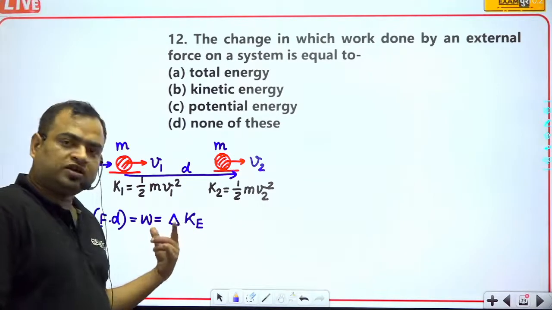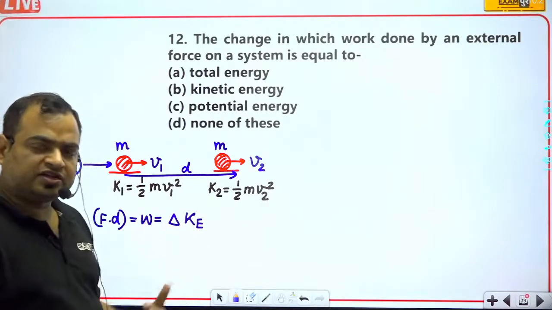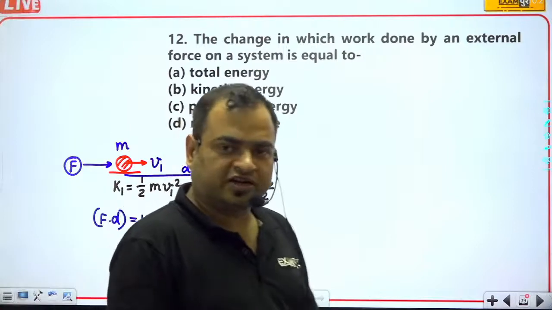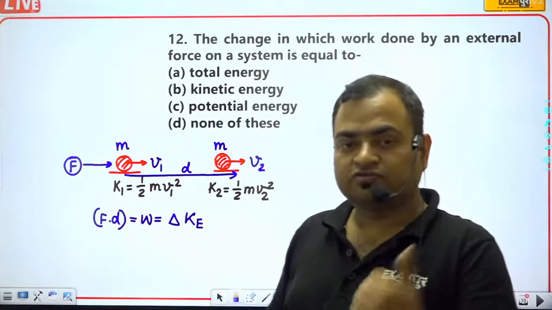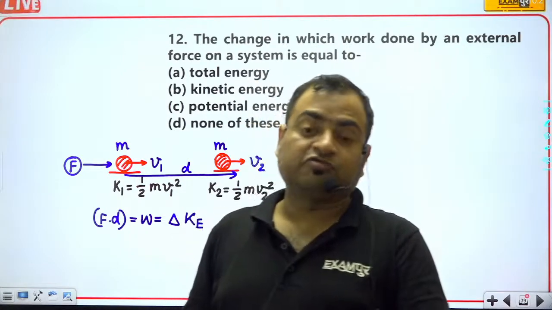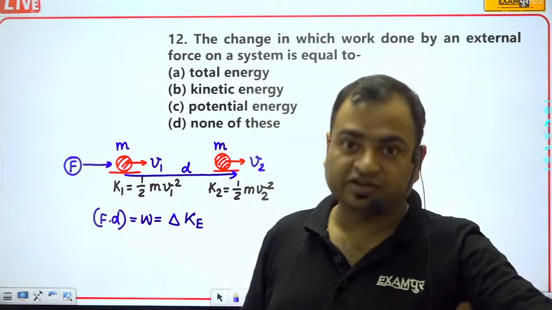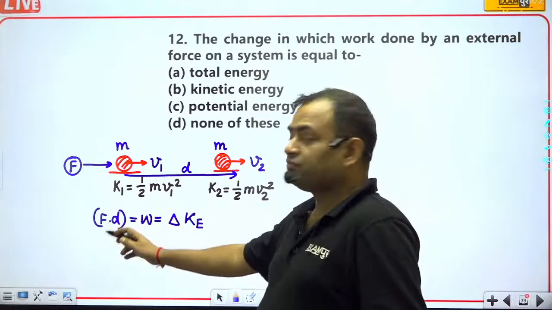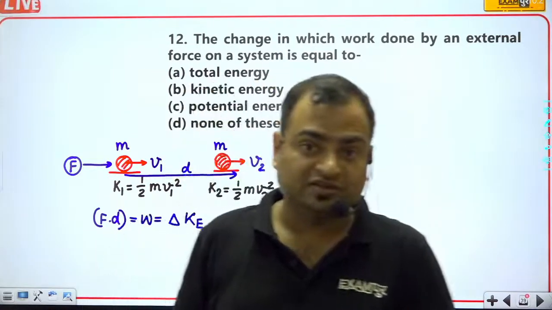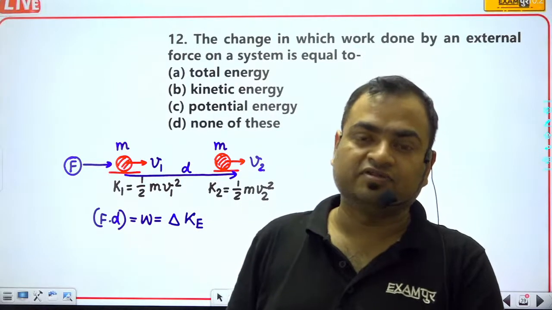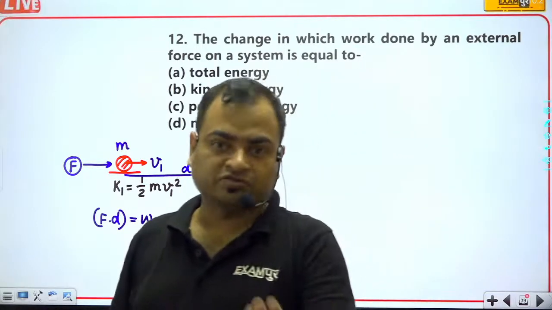So the total change in the kinetic energy will be equal to 200 minus 100, and that will be equal to 100 joules. So this 100 joules, from where has it come? Actually, it has been delivered by the man in the form of work, and we also know that work can be converted into energy. That's why this is a very good example of conversion of work to energy.